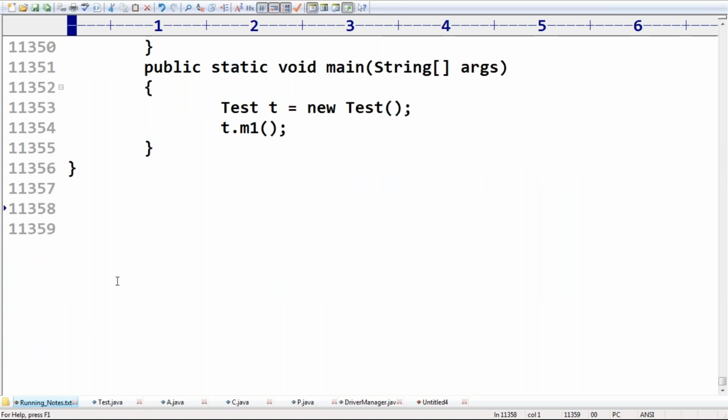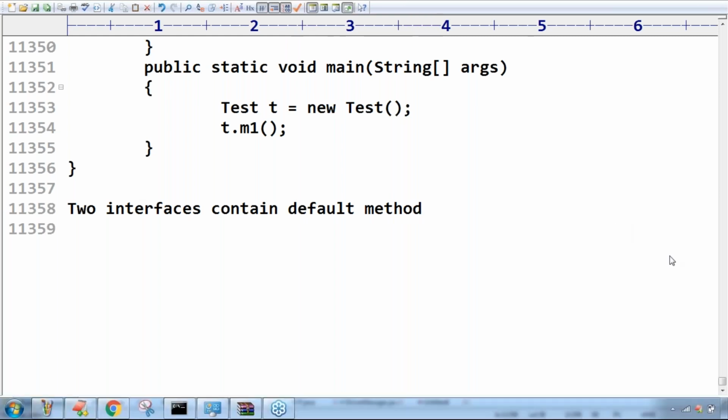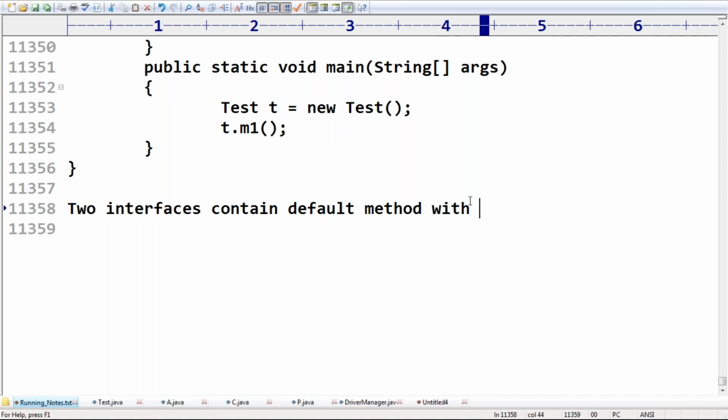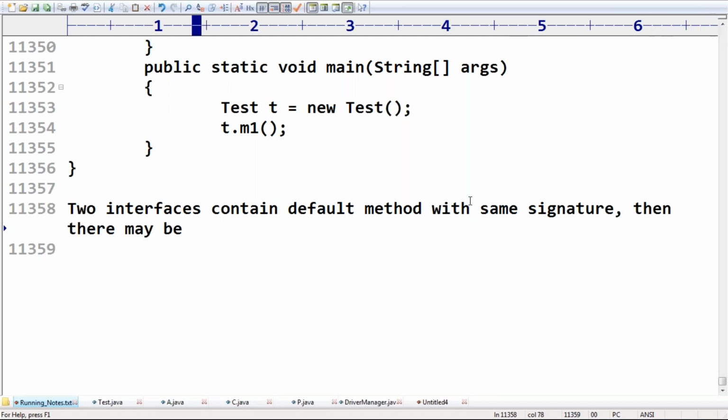First, let me add one theoretical point. Two interfaces contain a default method with the same signature. Then there may be a chance of an ambiguity problem. There may be a chance of an ambiguity problem in the implementation class.